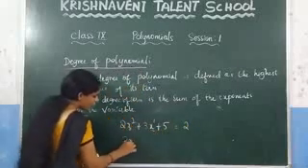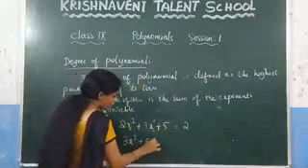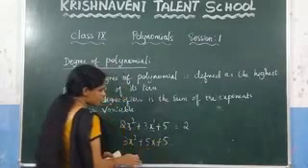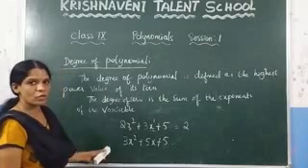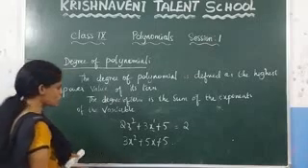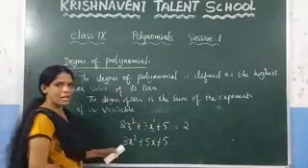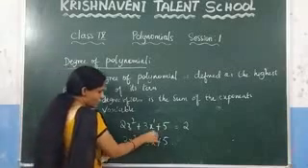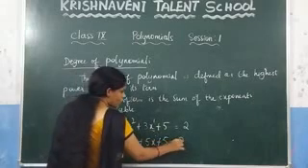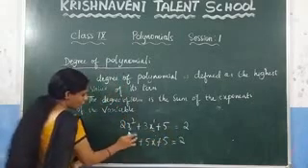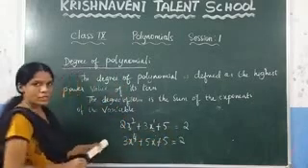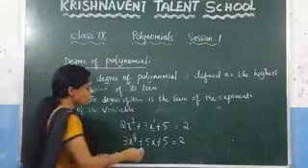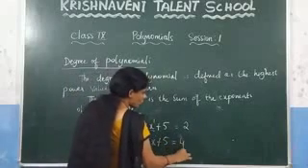Now consider 3x square plus 5x plus 5, let us consider this algebraic expression. Now if you want to find the degree of this algebraic expression, you need to check what is the highest power. Here 2 is there, here 1 is there. So what is the highest power? 2. Suppose if you have given here 4. What is the degree of this polynomial? Since the highest power is 4, you can say that the degree of this polynomial is 4.